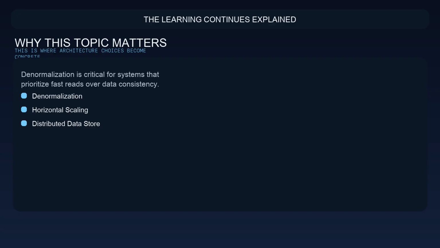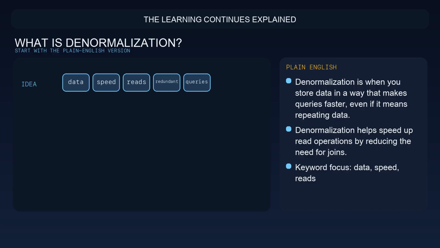Denormalization is critical for systems that prioritize fast reads over data consistency. Horizontal scaling allows systems to grow without single points of failure. If this term is new, here is the simple version. Denormalization is when you store data in a way that makes queries faster, even if it means repeating data. Denormalization helps speed up read operations by reducing the need for joins. Facebook's timeline uses denormalization to quickly display user posts and updates.